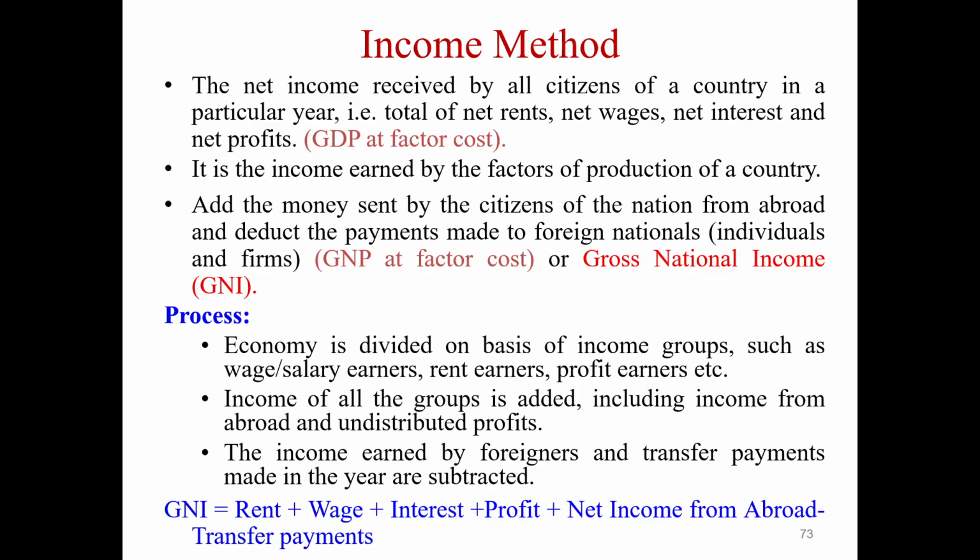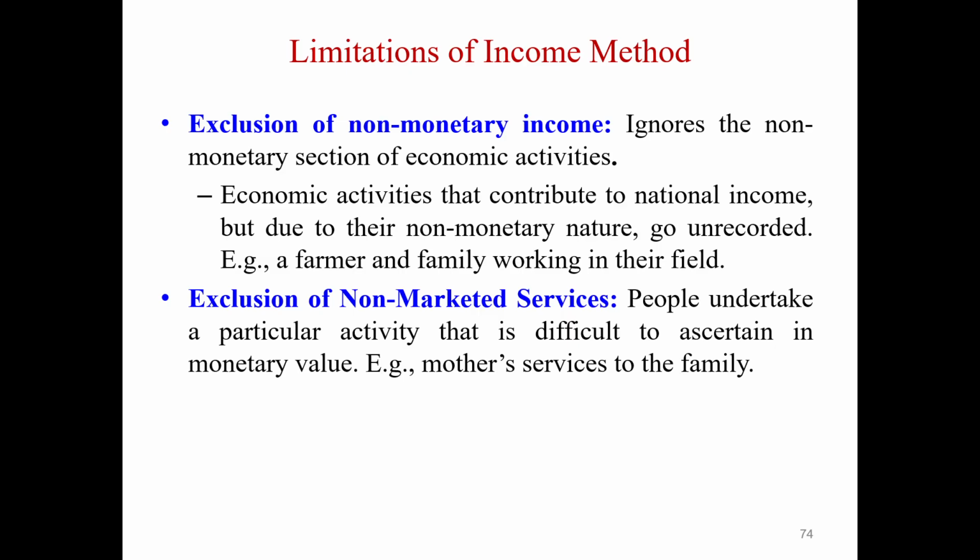In the income method, we have GDP at factor cost, and GNP at factor cost may be included. The economy is divided on the basis of income groups such as salaries, rent and profit, and all groups are added, including income from abroad and undistributed profits. We add rent, wages, interest and profit, and net income from abroad, and exclude transfer payments. The limitations of the income method are exclusion of non-monetary income and exclusion of non-market prices.